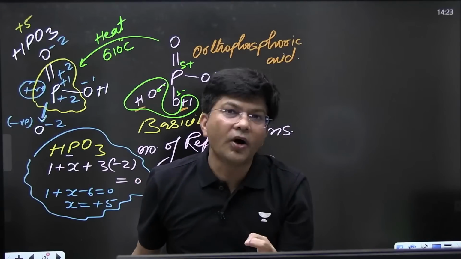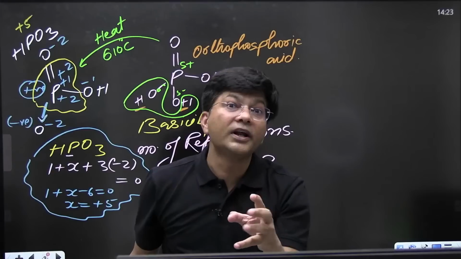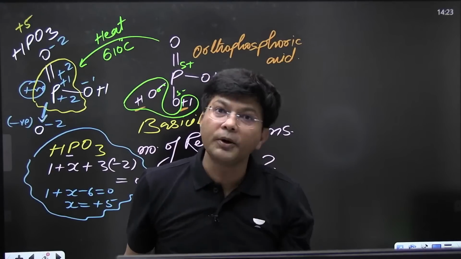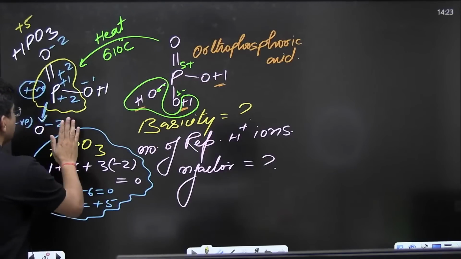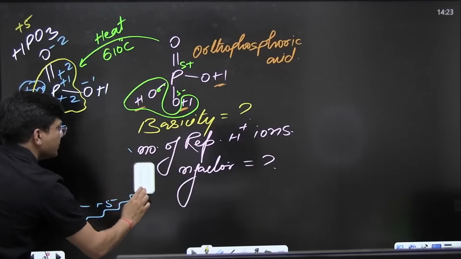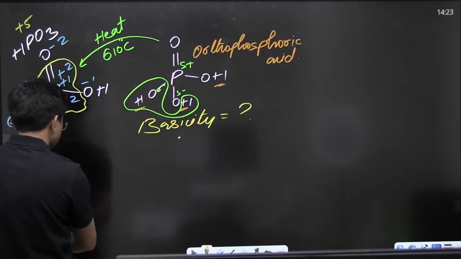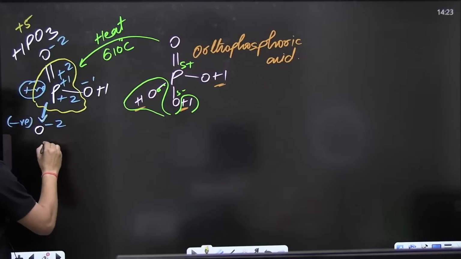In inorganic chemistry, meta means if from ortho one molecule of water is removed from one molecule of orthophosphoric acid, we have to use the word meta. So this is metaphosphoric acid. Let me write down, this is metaphosphoric acid.